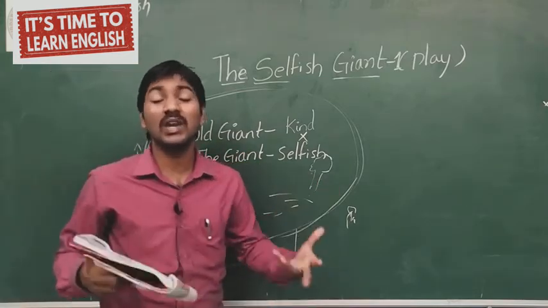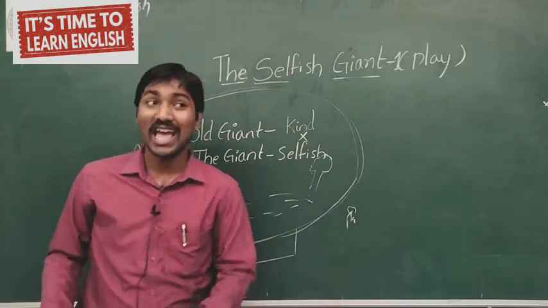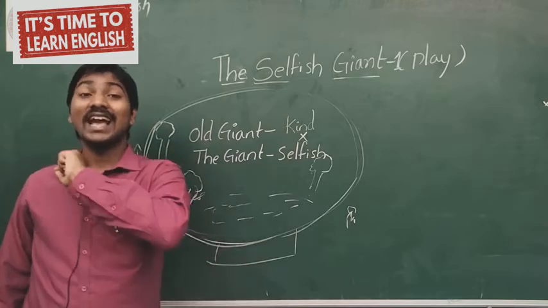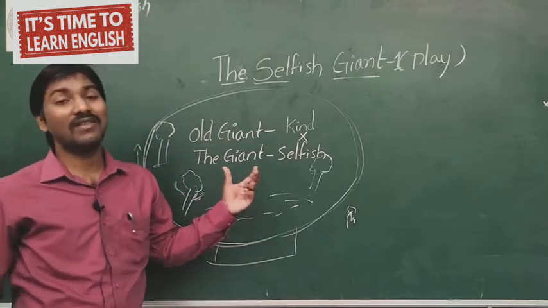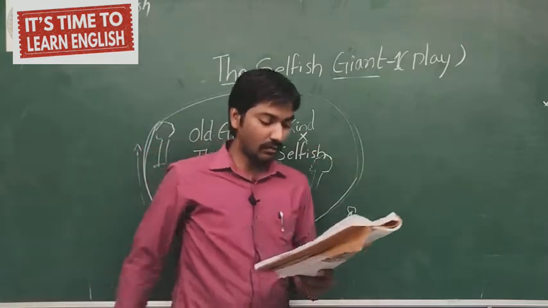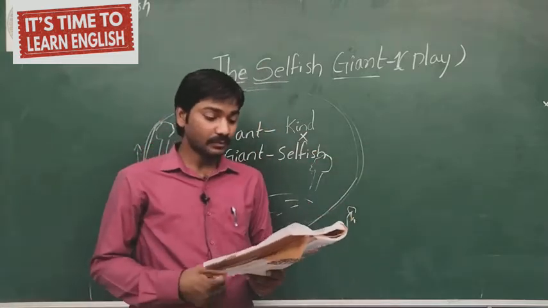So he was worrying. Who was worrying? The old giant was worrying. Why? Because he was a very, very kind man. But the giant was very, very happy because children were not playing in the garden. So let's see what the north wind was saying.